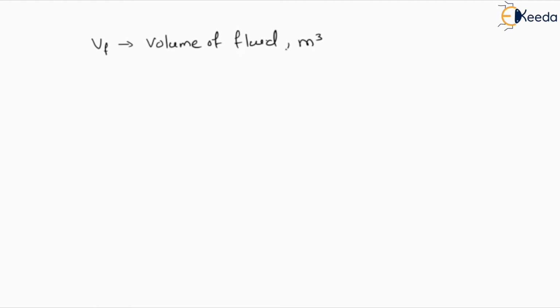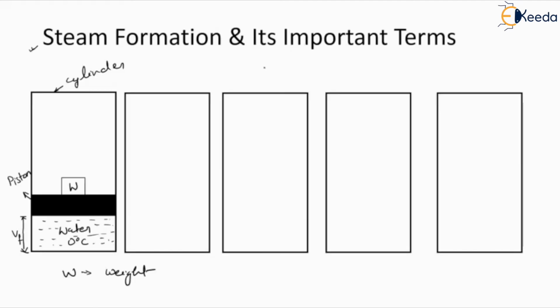So here we have a cylinder fitted with a piston, and this piston can move in upward and downward direction. We are keeping a weight W, so this piston will be maintained at one position. It can move downward or upward if we are increasing or decreasing the volume of the fluid or liquid.